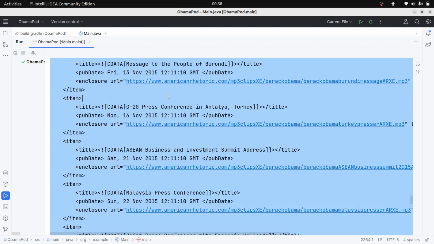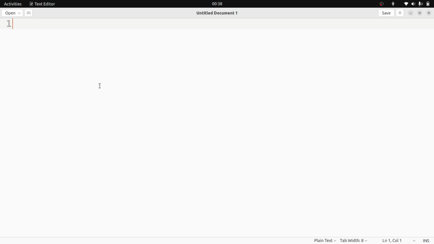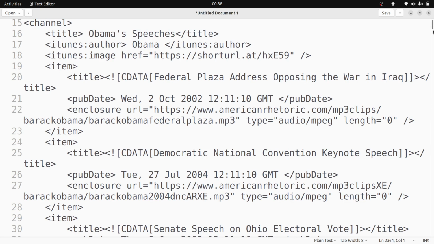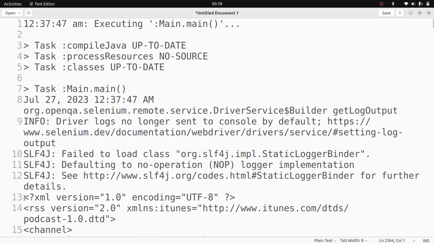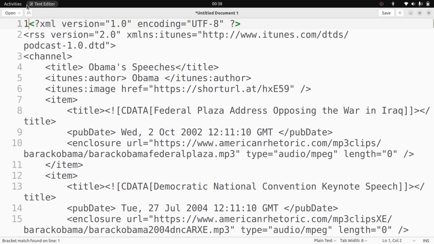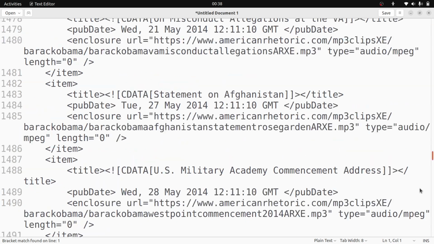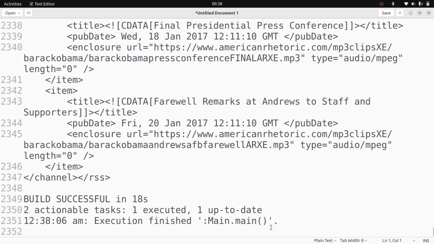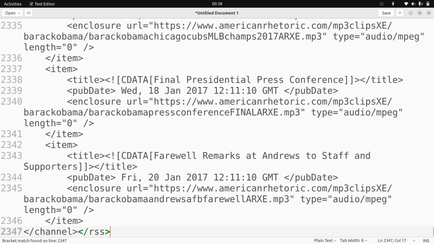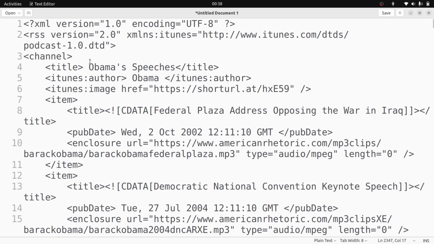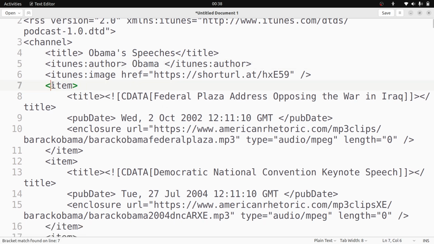I will copy this one. Actually, some extra data is here. The XML is starting, so I will delete the rest, and at the end also some data will be there. I will clean up all the unnecessary stuff. Okay, now the podcast XML is ready. Here you can see the XML, RSS feed and channel. The title is Obama speeches, the author is Obama, and an image is given. Now the item starts. This is an episode.